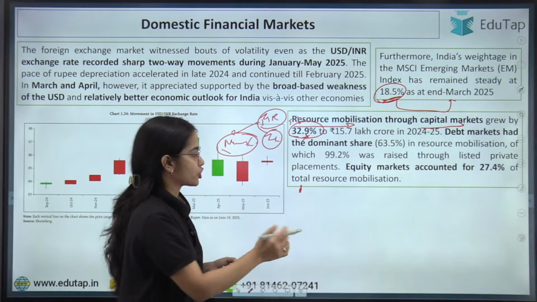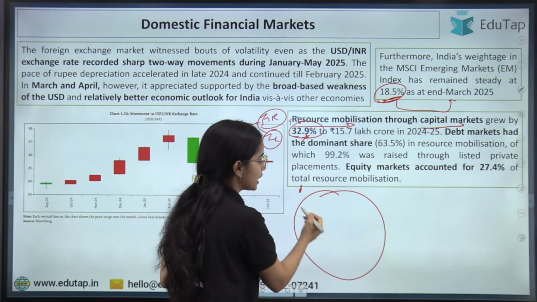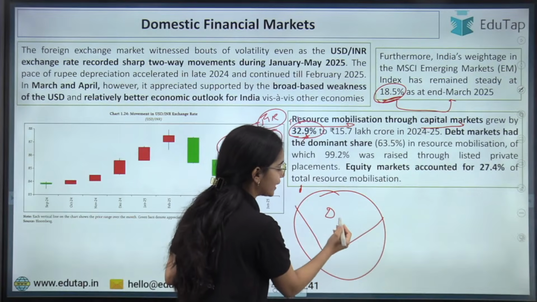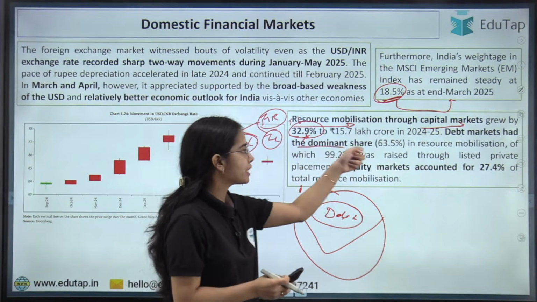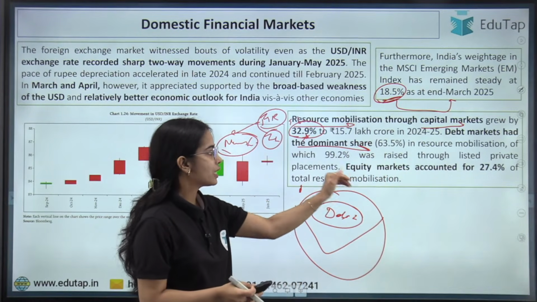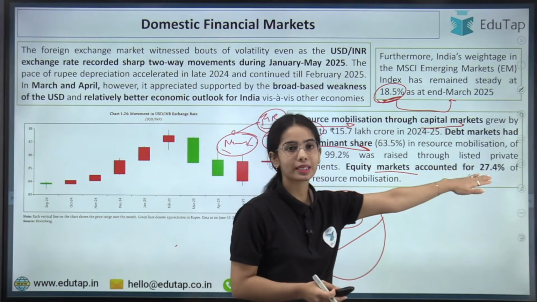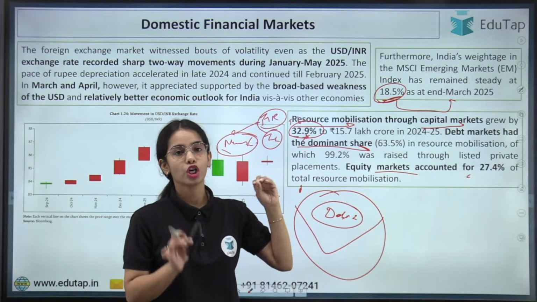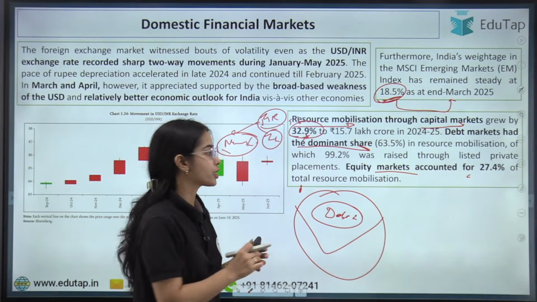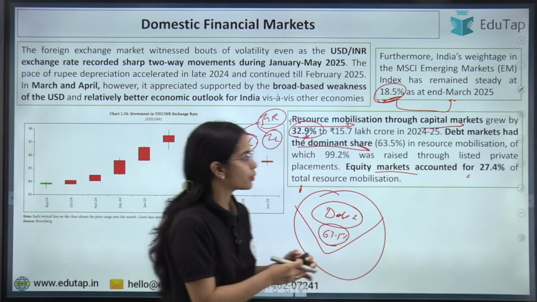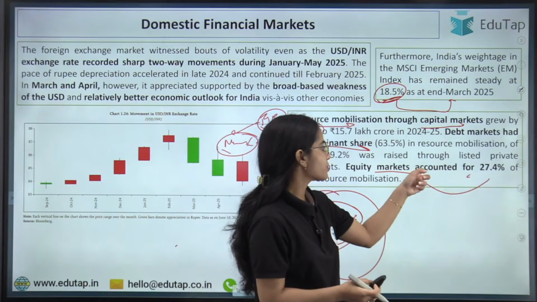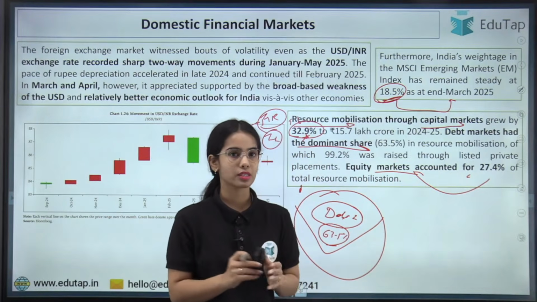32.9%, in which, in the whole resource mobilization, the major chunk was through the debt instruments. Okay. So the debt market had the dominant share in the resource mobilization, and the equity market accounted for the rest. So the debt market had the dominant share of 63.5% in the resource mobilization, and 27.4% money has been raised through the equity market. So this is the basic idea.